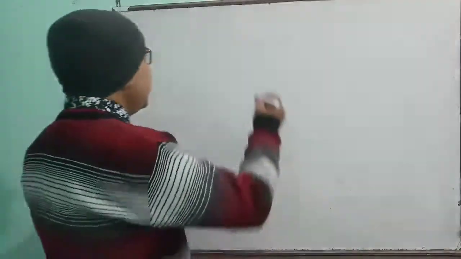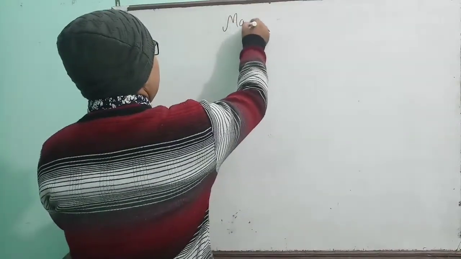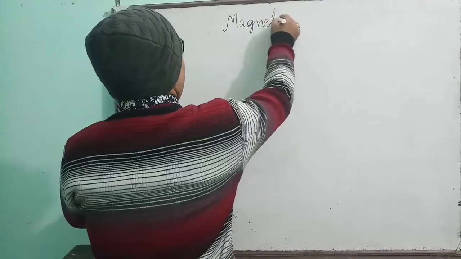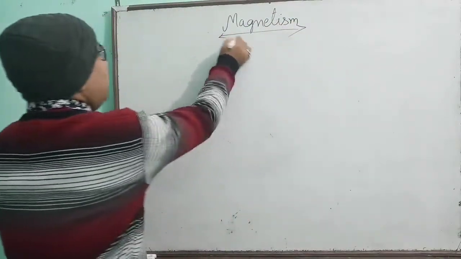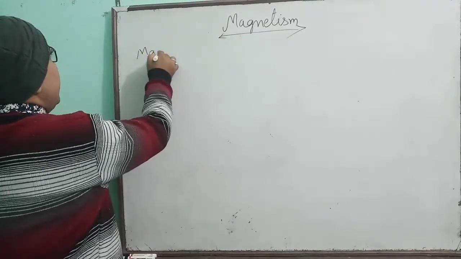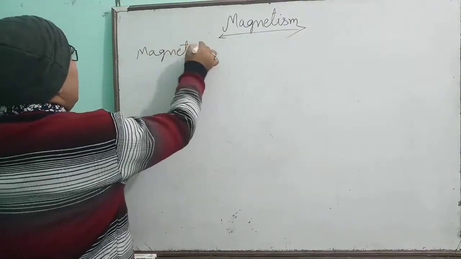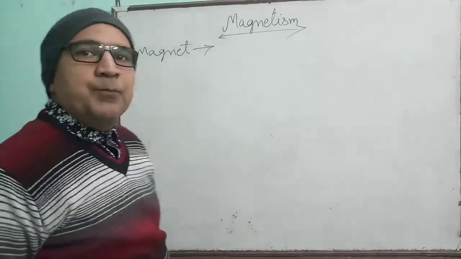And today we are going to start the last chapter of your syllabus, that is magnetism. Okay, so see here. In the magnetism chapter, first we will try to know what is called the magnet.